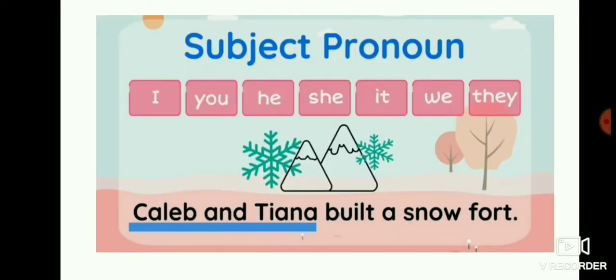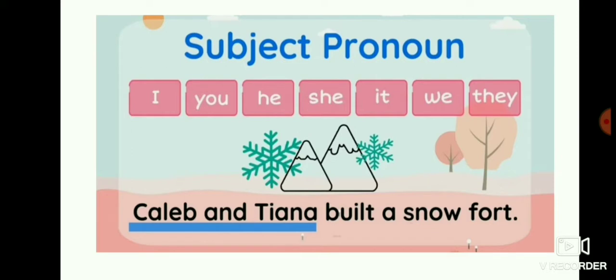See the next example. Caleb and Tina built a snow fort. Instead of Caleb and Tina, what will you write? We are speaking about other two persons, so you should write they. If you include yourself in that, you should write we. Remember, children, if you are speaking about other two persons, you should write they.